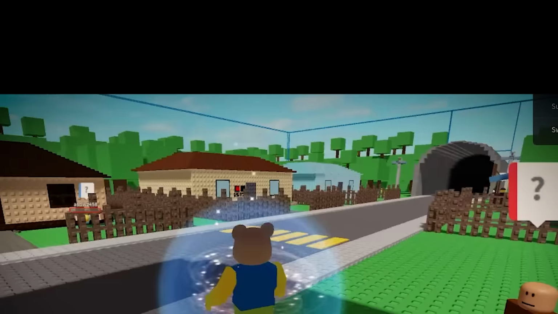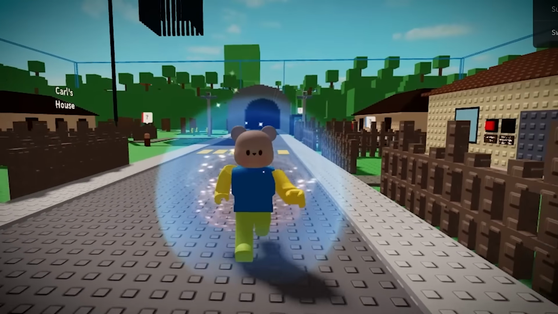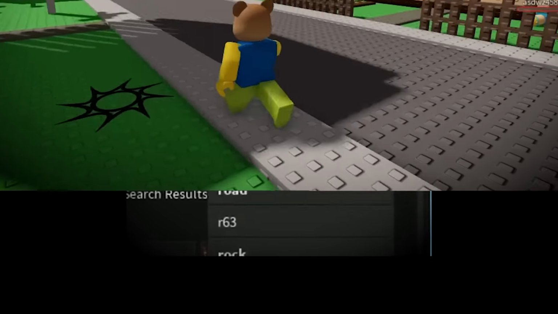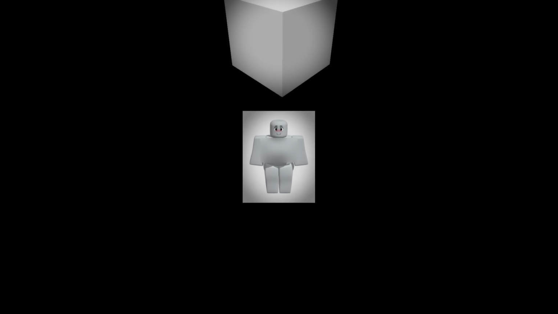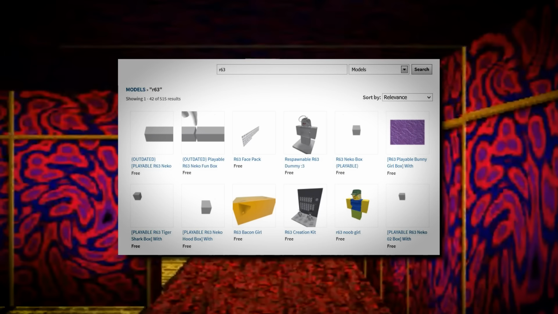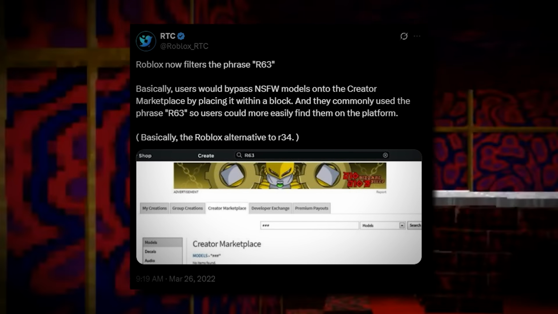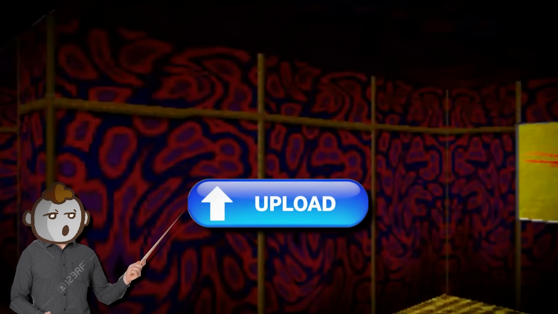I think we can all agree that if a platform such as Roblox has a lot of kids using it, efforts to moderate the content as best as possible should be made, and if suggestive content were to somehow bypass moderation, it should be patched up immediately. However, in 2021, a myriad of these R63 boxes would pop up on the platform's game engine, Roblox Studio, and upon revealing the contents within these boxes, users would be met by inappropriate character models that definitely shouldn't have made the cut. For a while, the problem persisted, and although the moderation team did take a step in the right direction by filtering out the term R63, that wasn't enough to completely resolve the issue, as users would find ways around it and continue to upload the suggestive models.